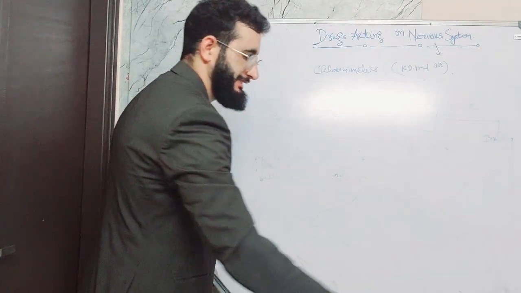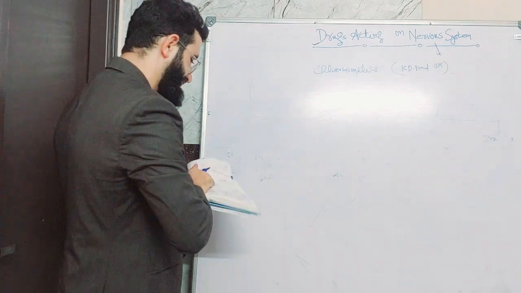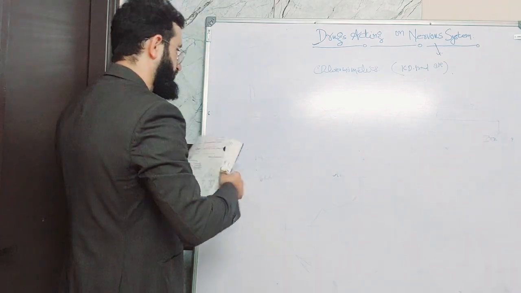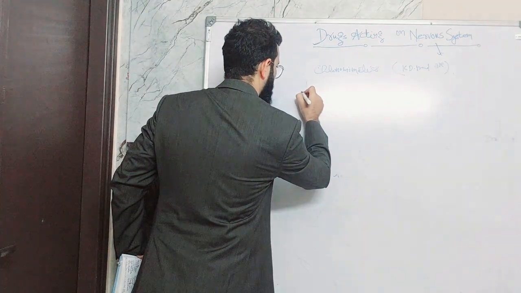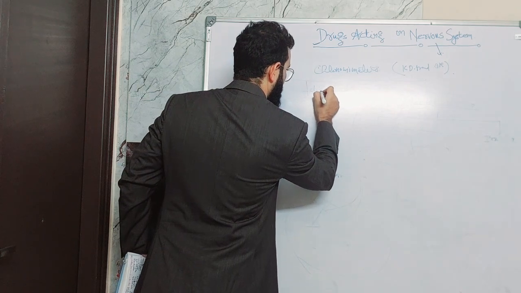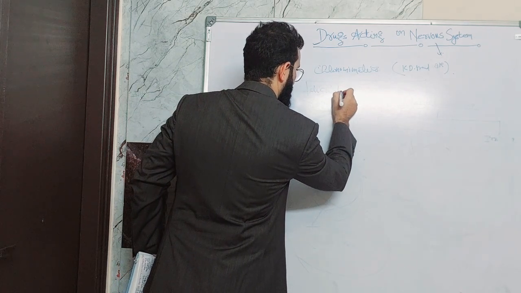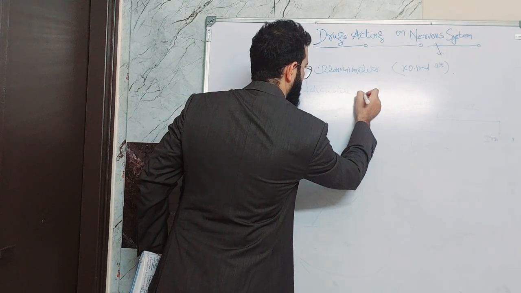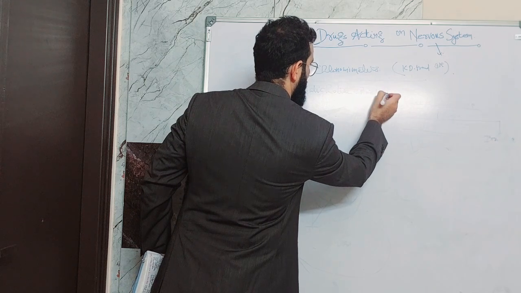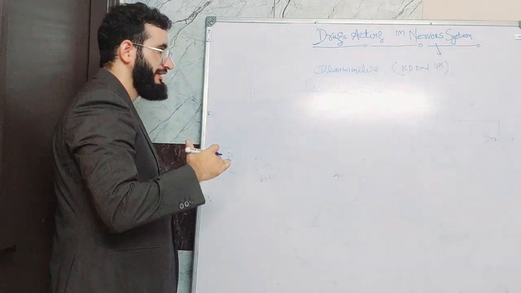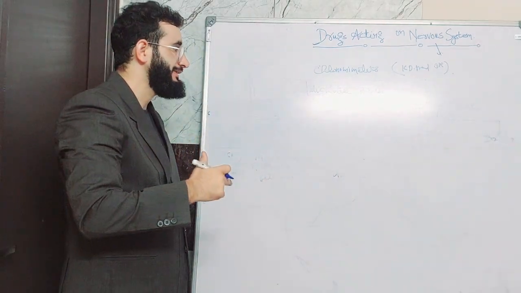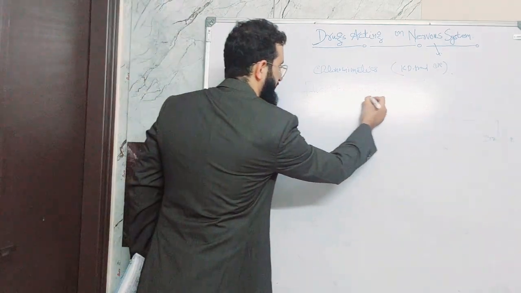So the second class is anticholinesterases. These are the drugs which inhibit the enzyme cholinesterase.